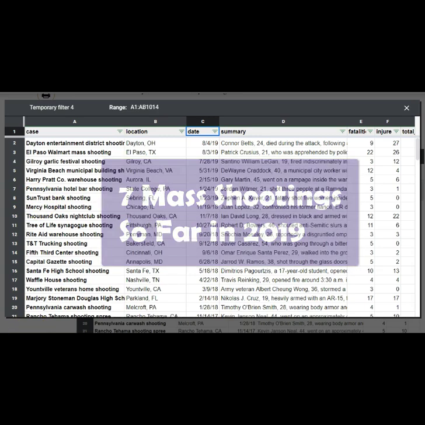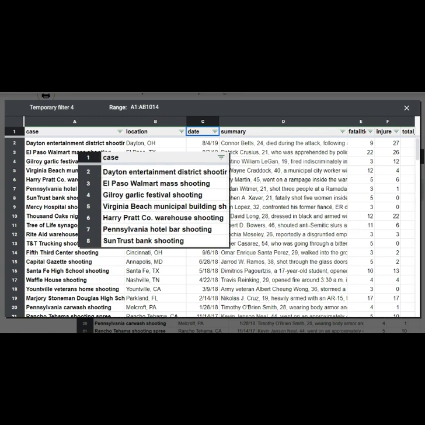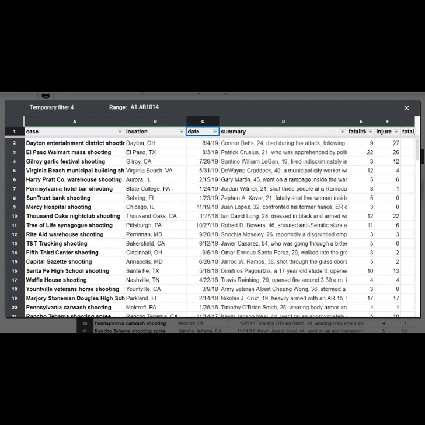And most are pretty recognizable. For instance, we see the Dayton shooting, El Paso, Gilroy Garlic Festival, Virginia Beach, and most of those were covered pretty heavily in the news. You might not have heard of the Pennsylvania hotel bar shooting, but in general, a lot of these were pretty major incidents that most of us would indeed view as a mass shooting. And this will differ substantially when we go and look at the gun violence archive list.